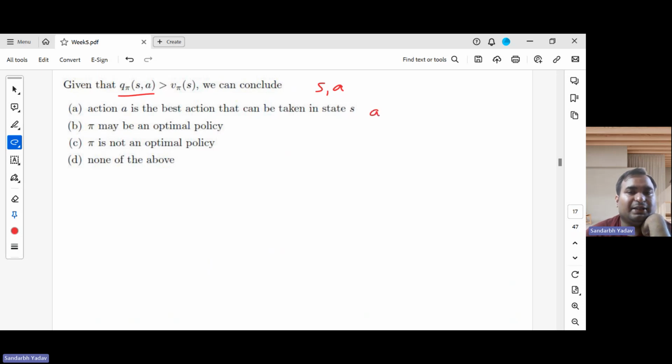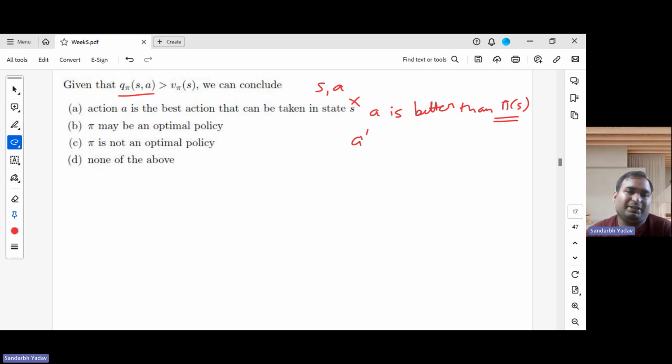But what we can say is that A is better than pi of S. Whatever action this policy is suggesting, A is definitely better than that action. But it need not be the best. There could be some other action A dash which might be better than A. So we cannot make this conclusion.